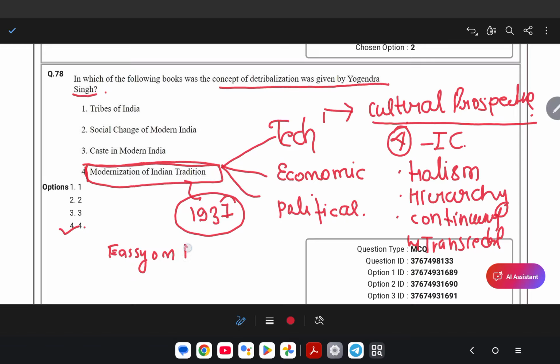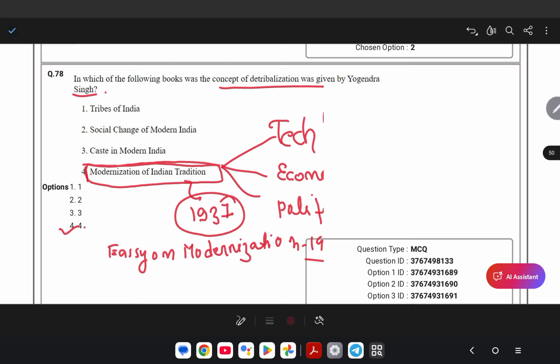Essay on Modernization, 1997. He wrote many other books, like Social Stratification, Image of Man, Indian Sociology, Social Change in India. UGC NET asked about two books: The Sociology of Culture, 1991, and Towards a Sociology of Culture in India, 1965. So the correct option is 4, related to Yogendra Singh's cultural perspective. Let's move on to the next question.